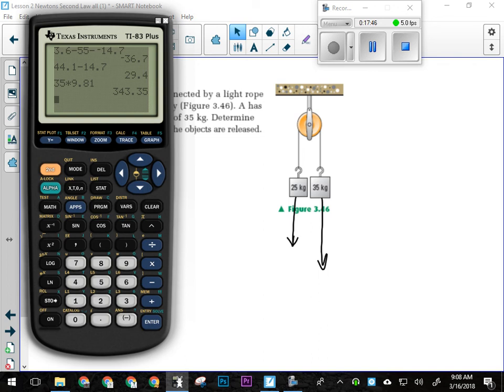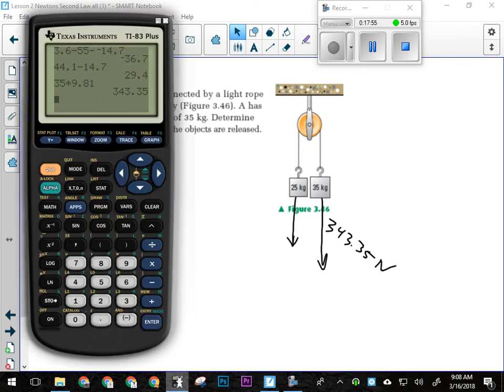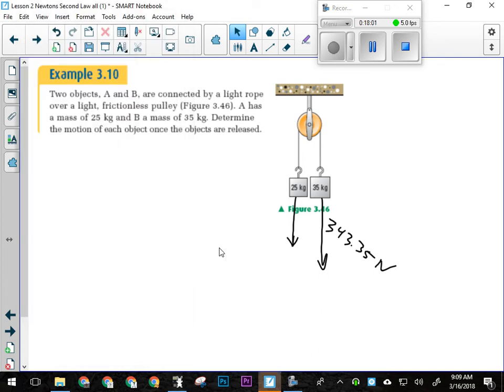All right, so the force of gravity on one side is 343.35, and the force of gravity on the other side is 245.25. Okay. Are the masses going to accelerate at the same rate?